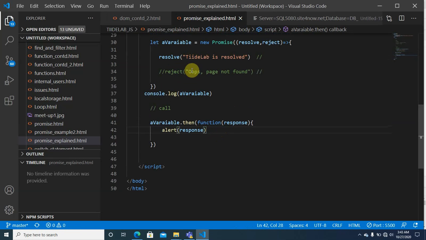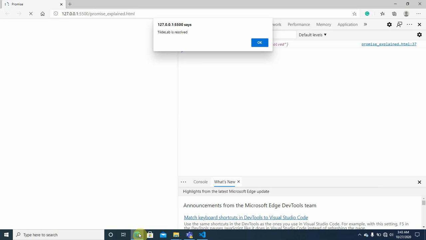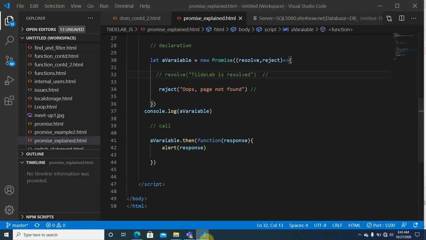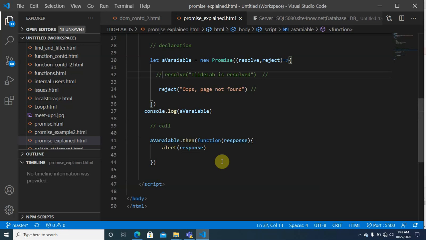And then what if it was rejected? Let's say that I have this rejected, like this. How do I give the feedback? So this is rejected, and we can see that when you say you have rejected, nothing happened. Nothing happened because you are not giving a feedback.